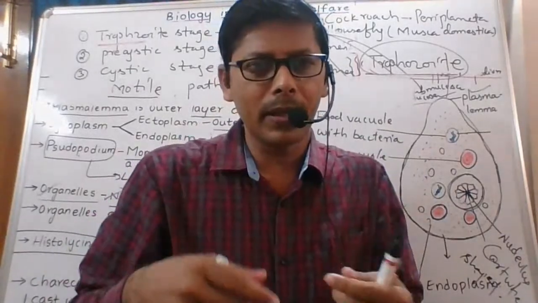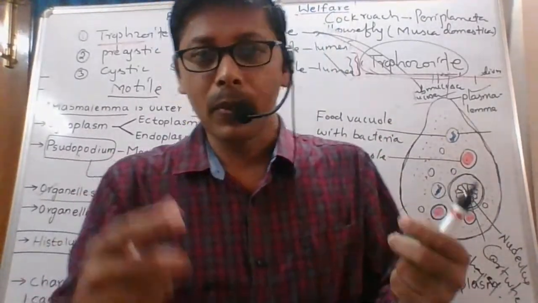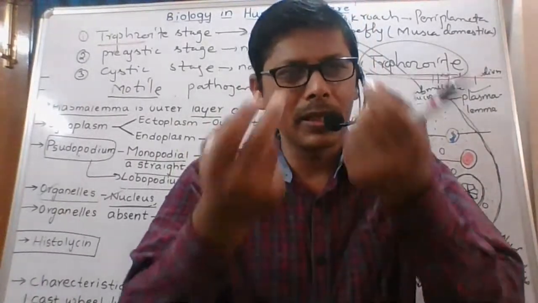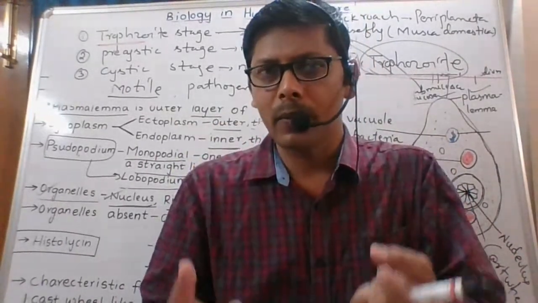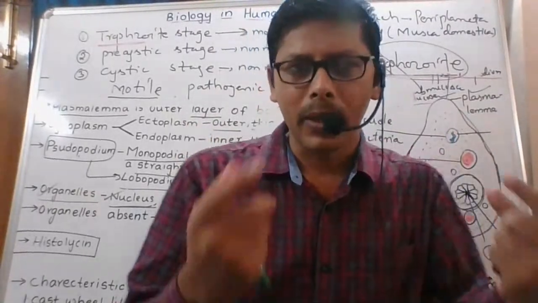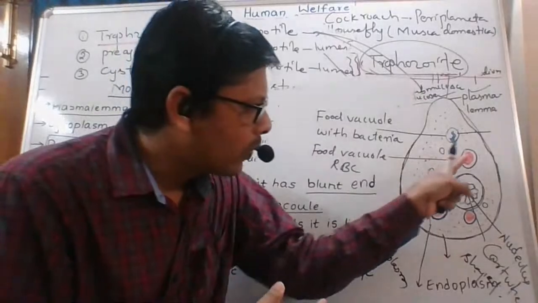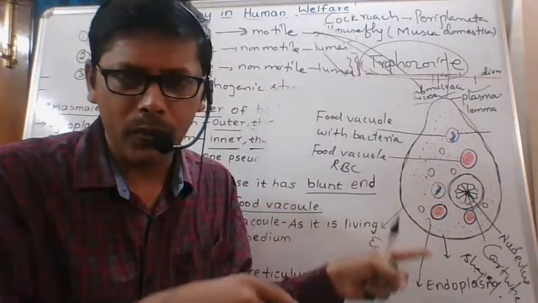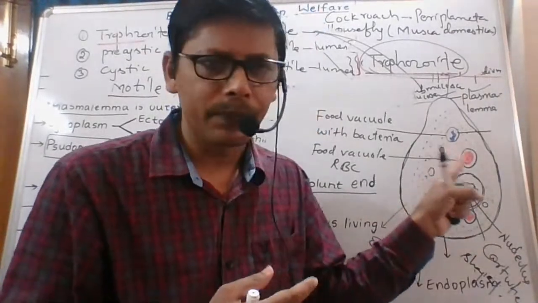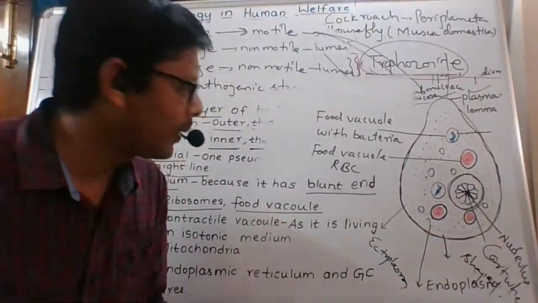It feeds on the cells in the intestine, the epithelial cells of the submucosa. It feeds on our epithelial cells, on bacteria, and on our RBC. It eats all of these, so most of the trophozoite stages have these RBC in them, because that is their food.